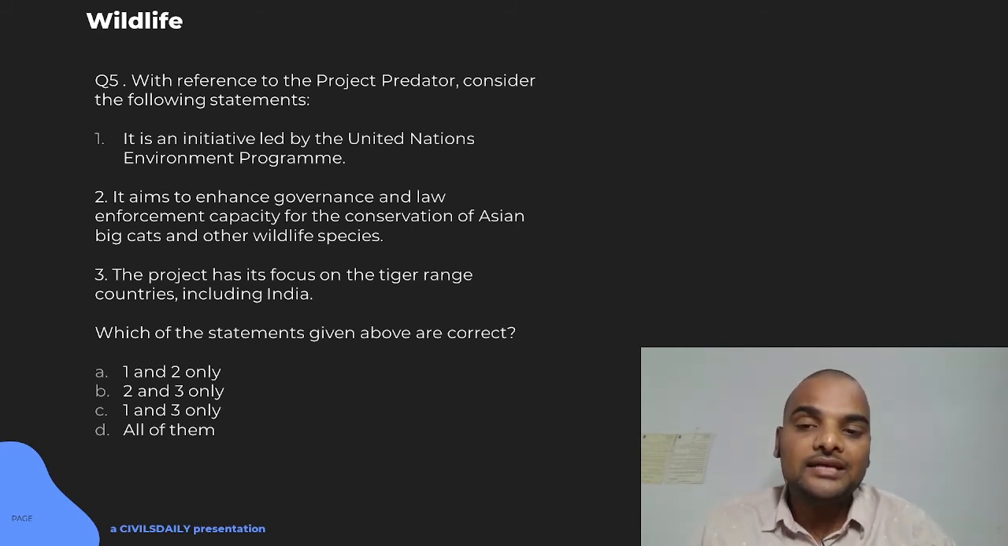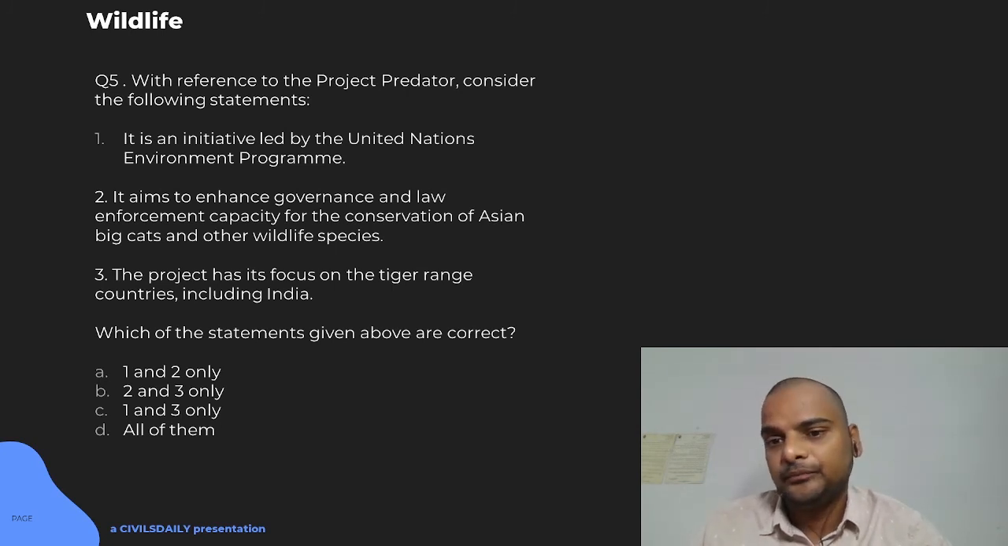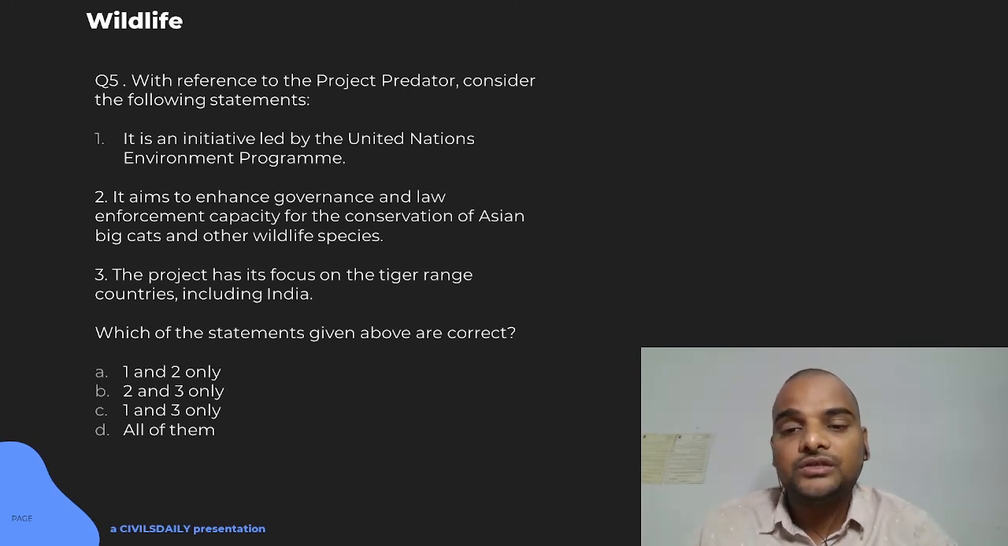It aims to enhance governance and law enforcement capacity for conservation of Asian big cats and others. That is true, because Asian big cats like the tiger, the Asiatic lion, and the one-horned rhino, we know all these are highly trafficked animals. They are killed for trafficking to developed countries, and also to Southeast Asia. And also these Asian countries are among the highest sources of biodiversity. The project has its focus on tiger range countries.